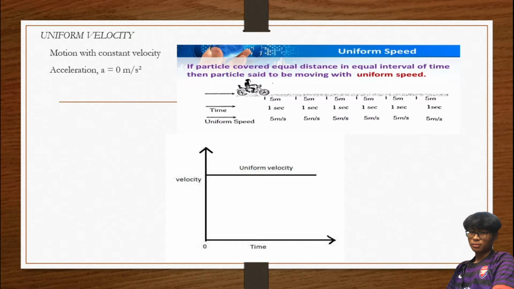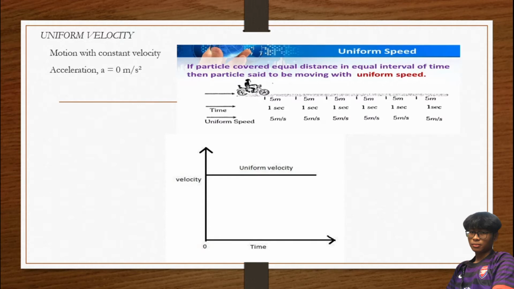Okay, dia sebab apa dia 0? Why the acceleration will be 0? Because if we can substitute this value into equation, kalau kita into formula acceleration, we know formula of acceleration is v minus u over t, right? So we can assume, kita assume initial velocity dia 5, while dia punya final velocity dia 5.